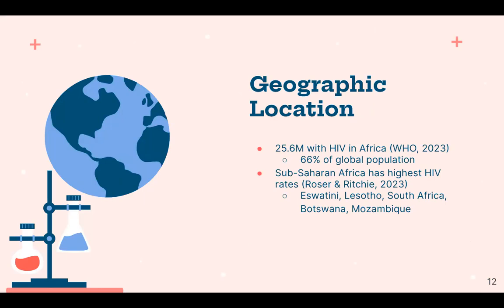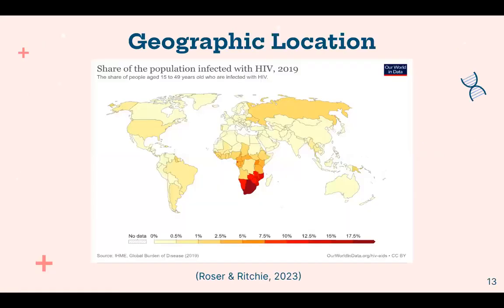Among all the countries in the world, those in sub-Saharan Africa have the highest rates of HIV. The countries with the highest HIV rates in the world are Eswatini, Lesotho, South Africa, Botswana, and Mozambique. And this trend can be very obviously visualized when you look at a world map where countries are highlighted based on the percentage of the population with HIV. The very dark red portion in sub-Saharan Africa, the southern part of the continent, demonstrates this.